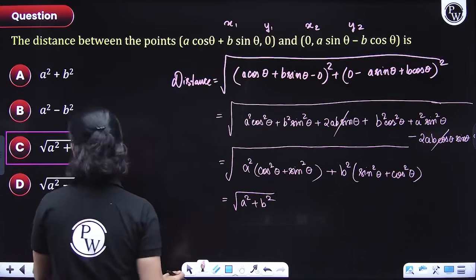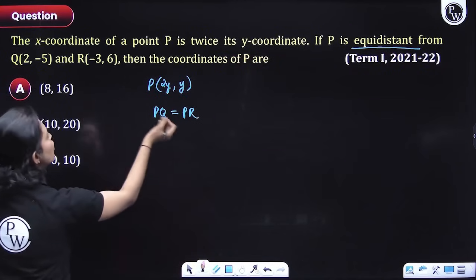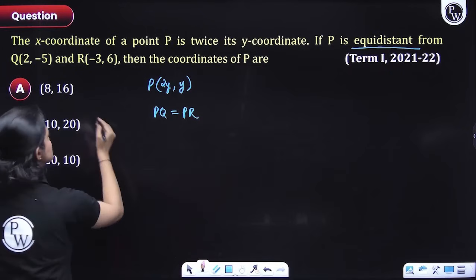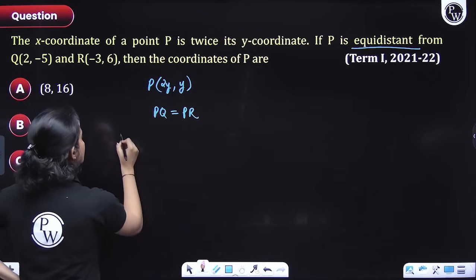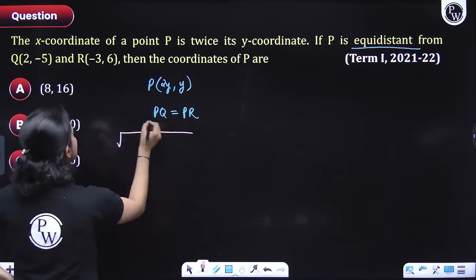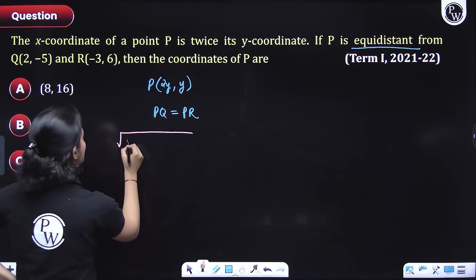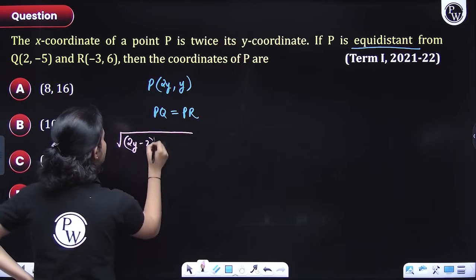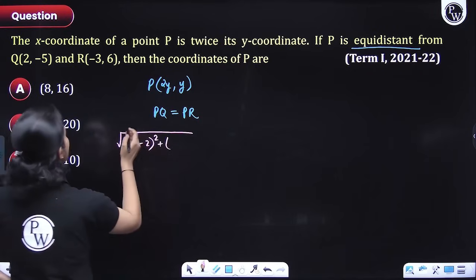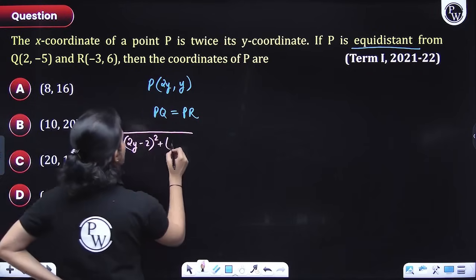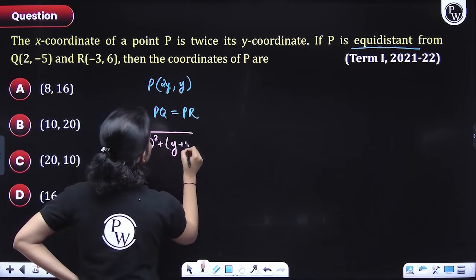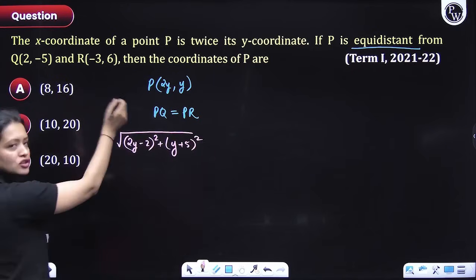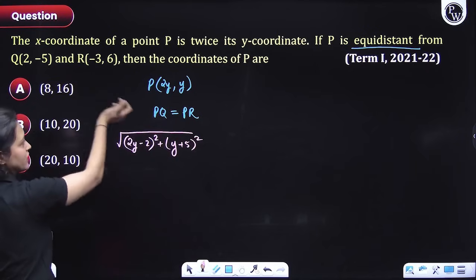So let's figure out PQ first. We'll have under root of the x coordinates subtracted, so 2y minus 2 whole square, plus the y coordinates subtracted, so y plus 5 whole square, because we had negative 5, so y minus of negative 5 is y plus 5.